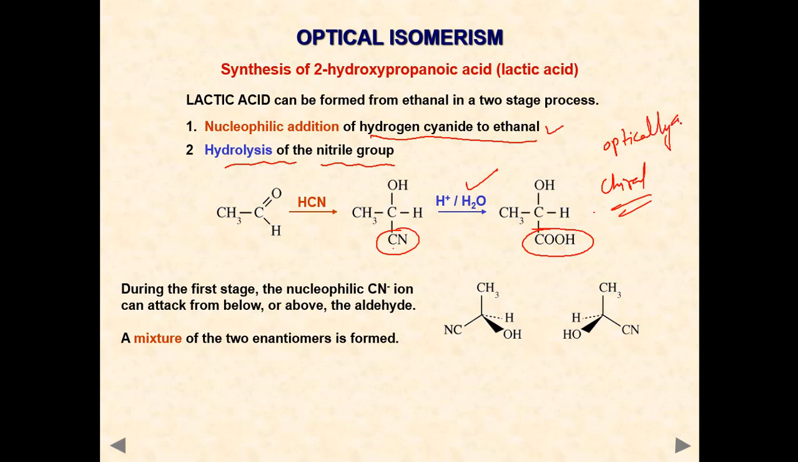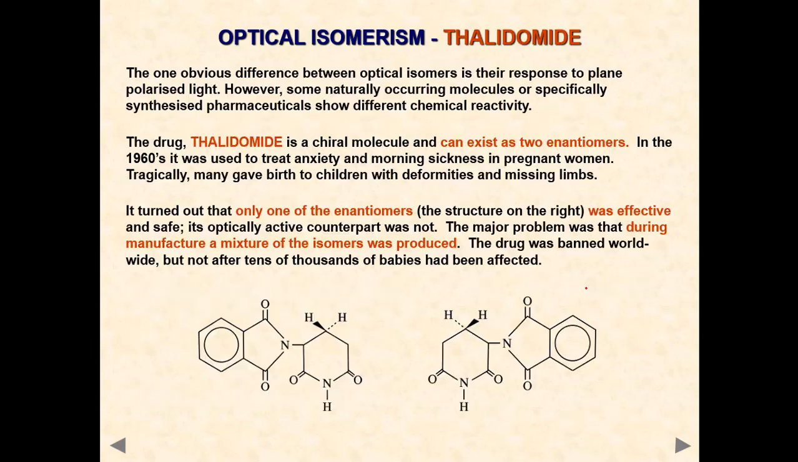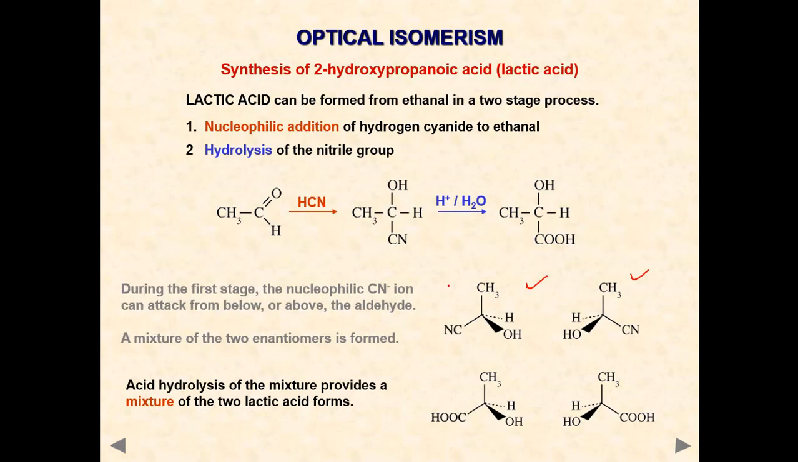But the thing is, see here, this cyanide may come from the front side or the back side. So here we will get two compounds. One is clockwise rotation, the other is anti-clockwise rotation. That is called a racemic mixture. You can see here, these are the products.